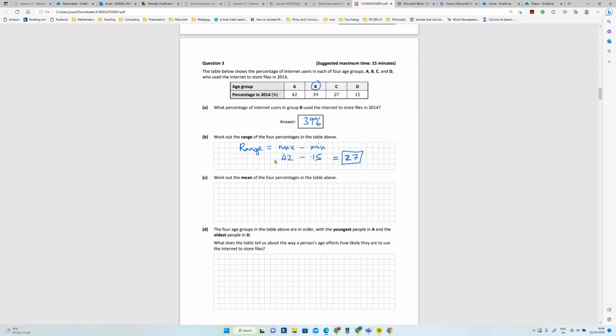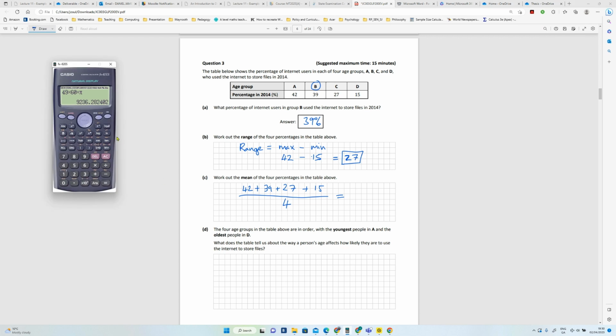Work out the mean of the 4 percentages. Okay, so the mean is the average. So you basically add the 4 values together, 42 plus 39 plus 27 plus 15, and you divide by the number of values, which in this case is 4. Okay, so I'm going to do that on the calculator now quickly.